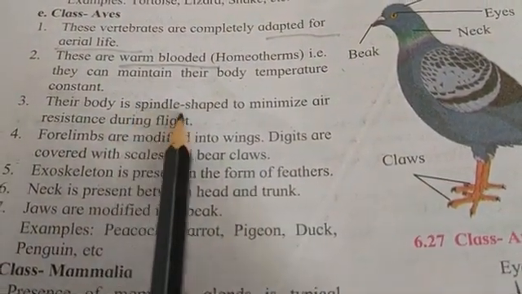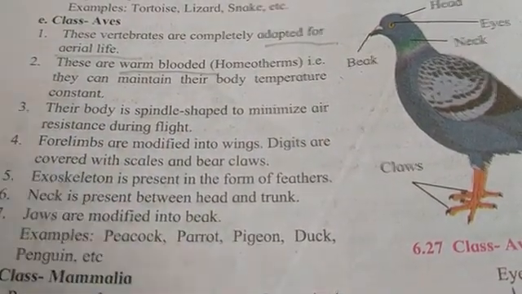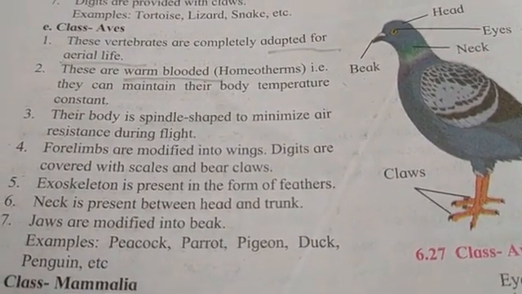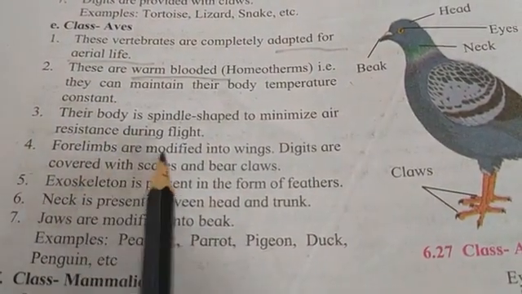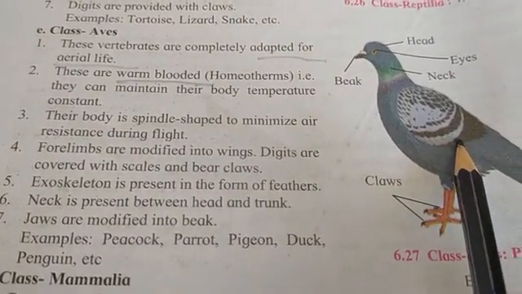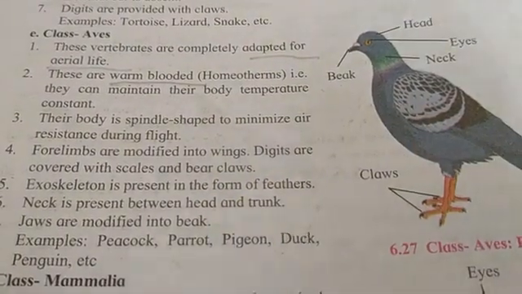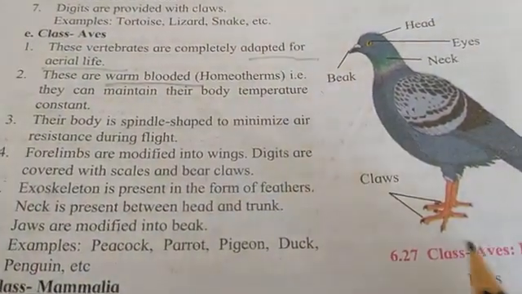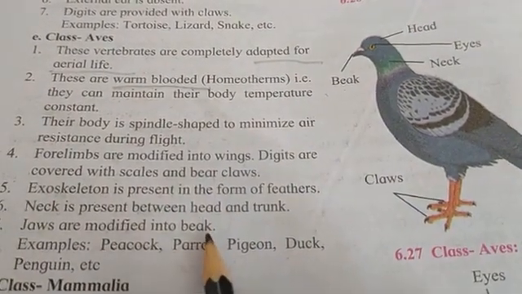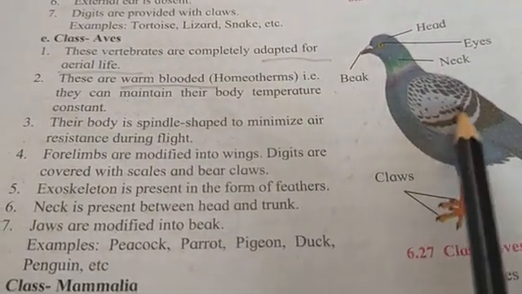Their body is spindle shaped to minimize air resistance during flight. The forelimbs are modified into wings. The digits are covered with scales and bear claws. Exoskeleton is present in the form of feathers.